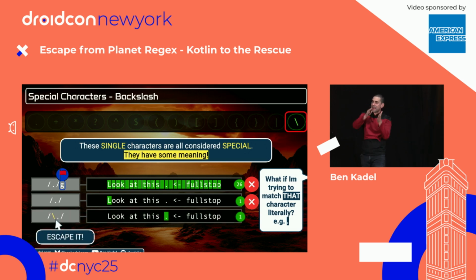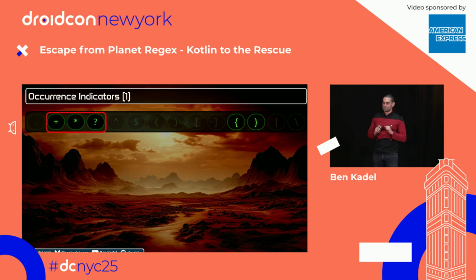However, if I put a backslash in front of it, I do something called escaping it. I take that dot's power away, I turn it back into a useless dot, and now we can search for it. Cool. The next part is occurrence indicators. This helps us tell regex how many times we want to see something.